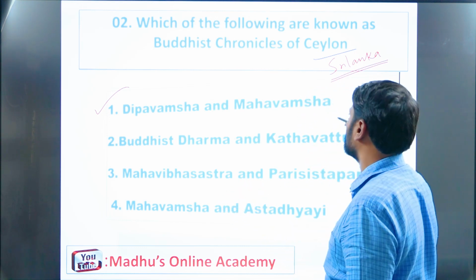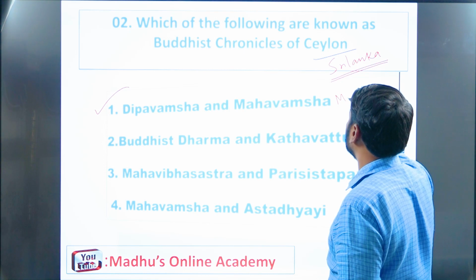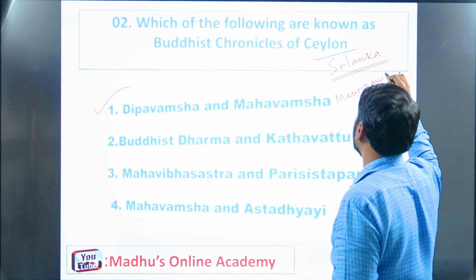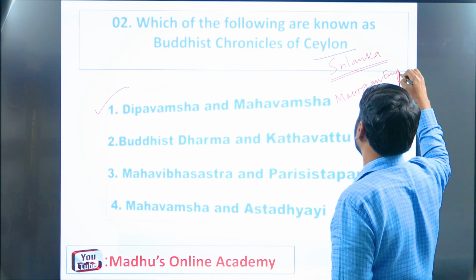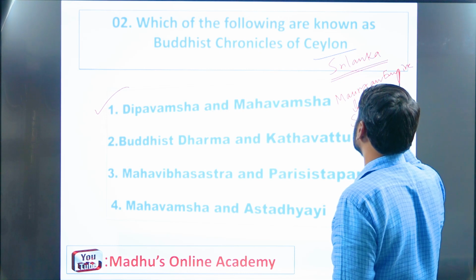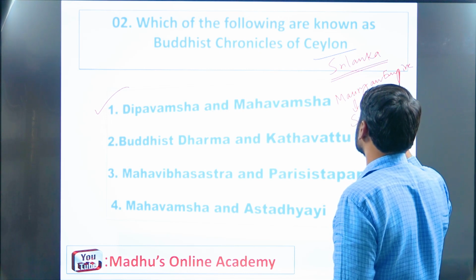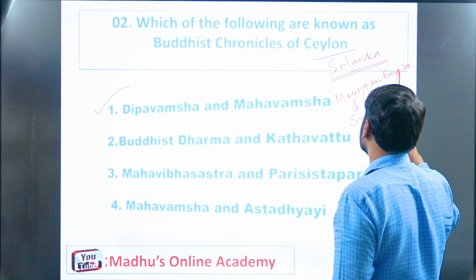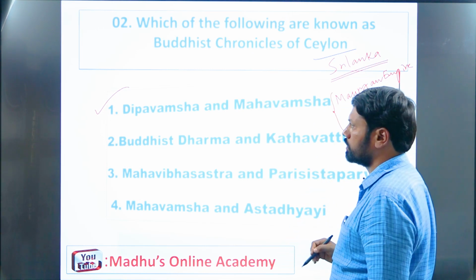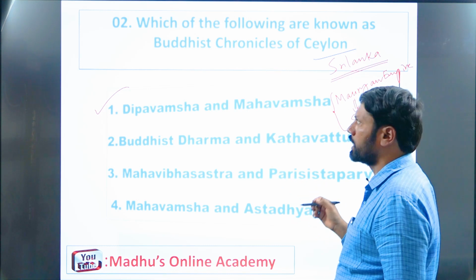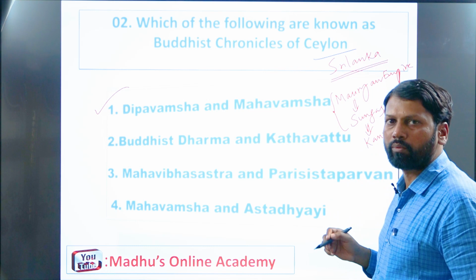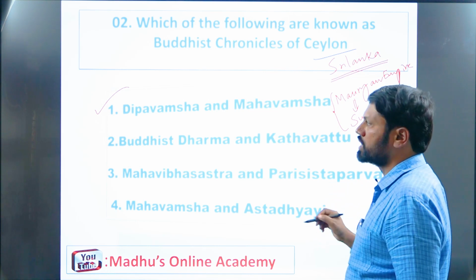As we know very well, after the Maurya dynasty, the Mauryan Empire was succeeded by whom? Shungas. And the Shungas were finally succeeded by whom? Kanvas, right. So particularly these Deepavamsha and Mahavamsha books, whom we are treating as the Ceylonese Buddhist chronicles, also give information about the Mauryas as well as the Shungas.